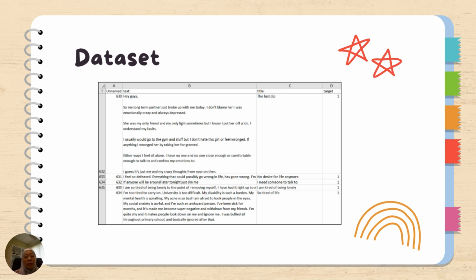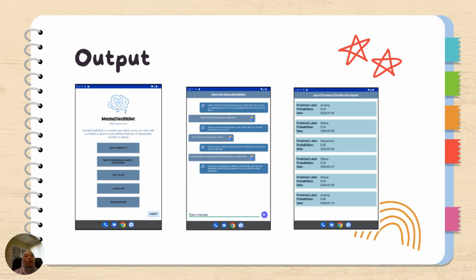So we use this data set and put it inside our Naive Bayes algorithm, so the algorithm can learn from that. After the model has learned, we run the model training, the model testing, and the model evaluation. If the result is quite good, 90% and above, we integrate it inside our chatbot. So this is how the chatbot looks like.